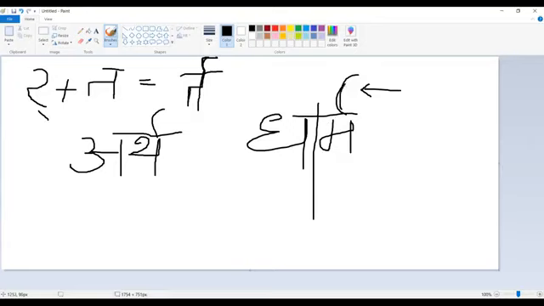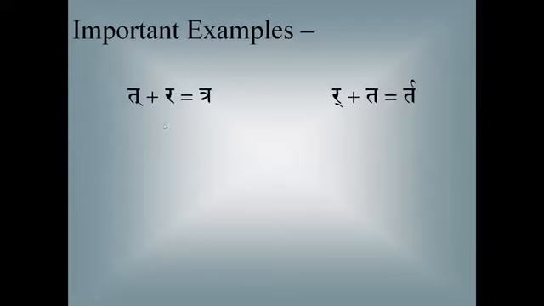So you have to read this repa first because it follows immediately. So therefore, here you have to note takara plus ra is not equal to repa plus ta. That is, it is not a plus b is equal to b plus a. Both are different.